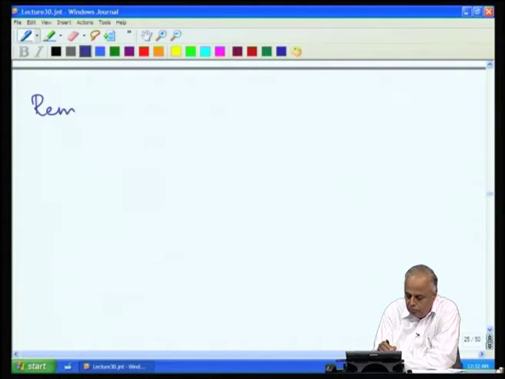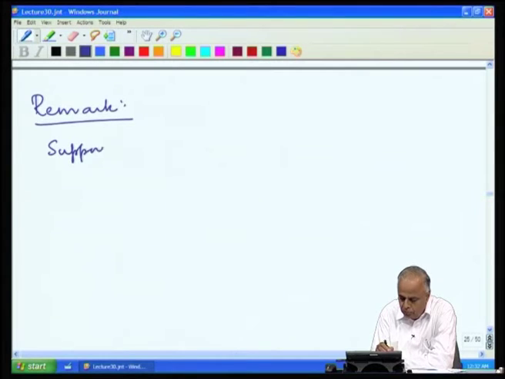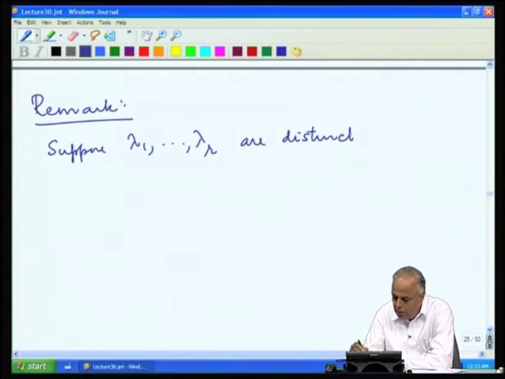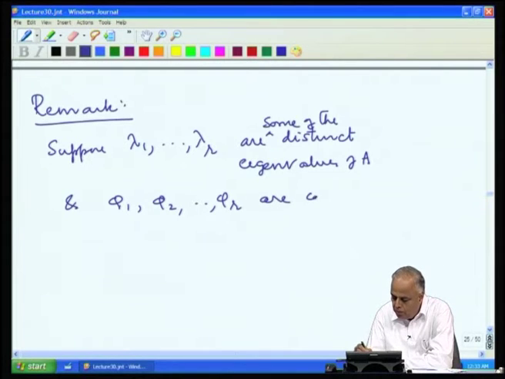Remark: suppose lambda 1, lambda 2, ..., lambda r are distinct eigenvalues of A, we may not take all of them, and phi 1, phi 2, ..., phi r are corresponding eigenvectors.